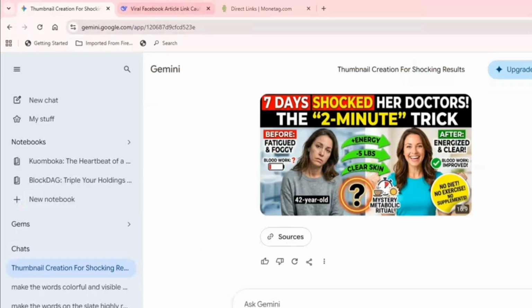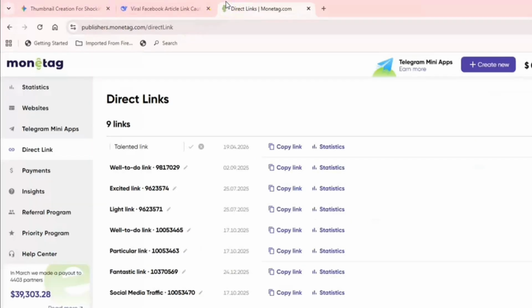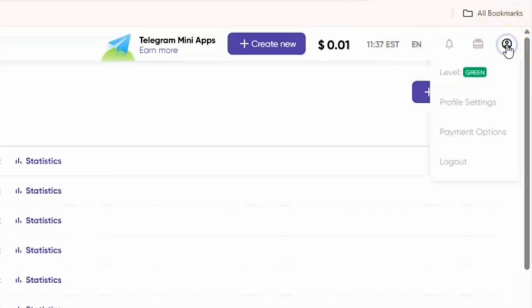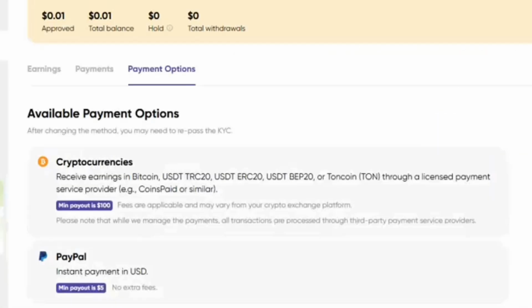Okay, you might be wondering, how then do people withdraw from the platform? So the minimum threshold is $5. Once you just happen to have $5 accumulated in your account, you can actually withdraw. So then how do you withdraw? What you do is you click the avatar and then you click payment options, and boom, you're going to see all these options.